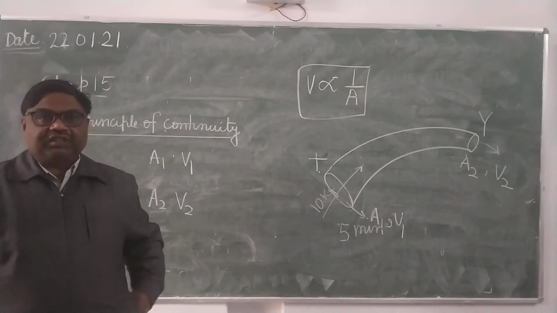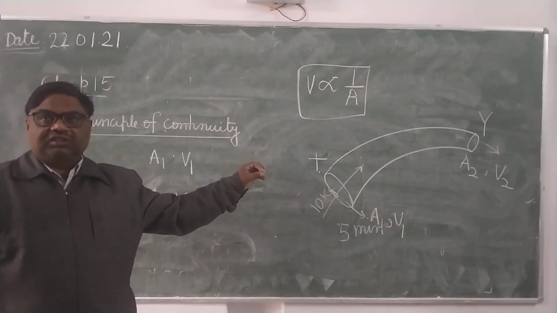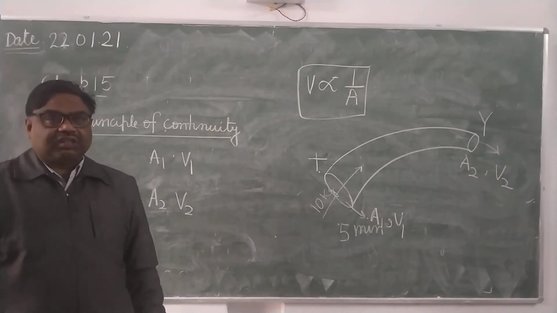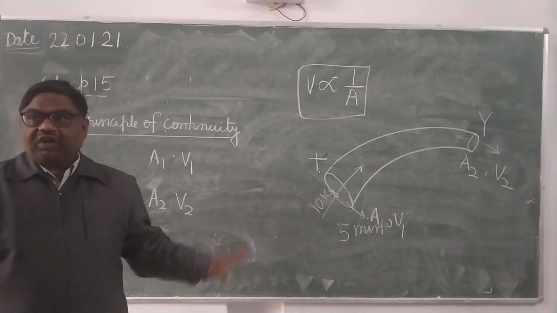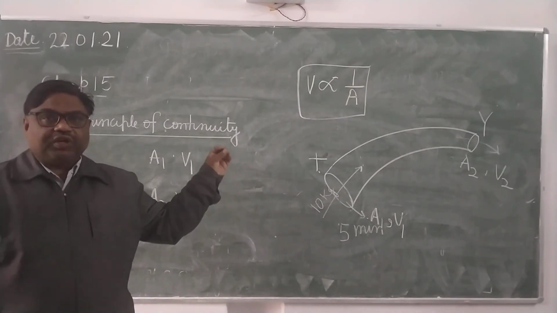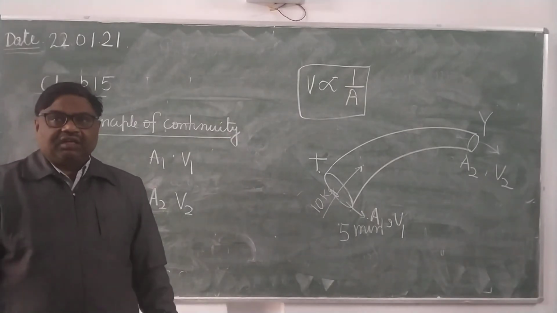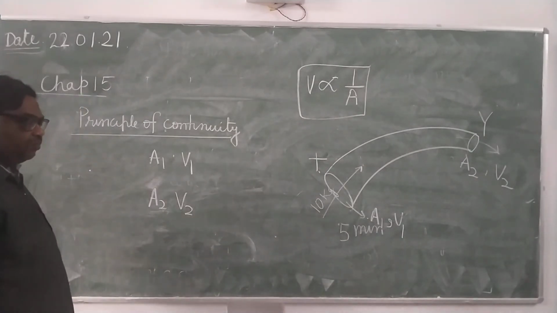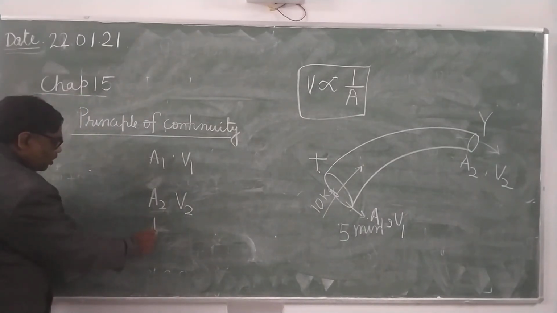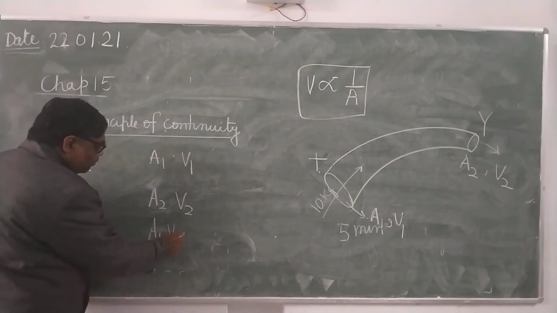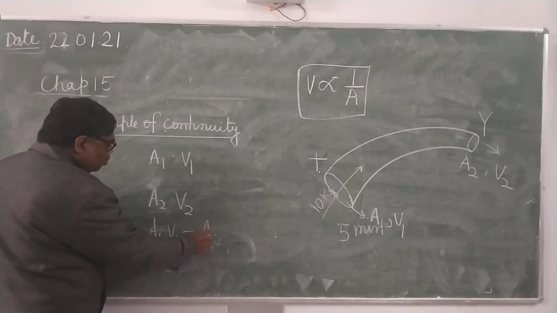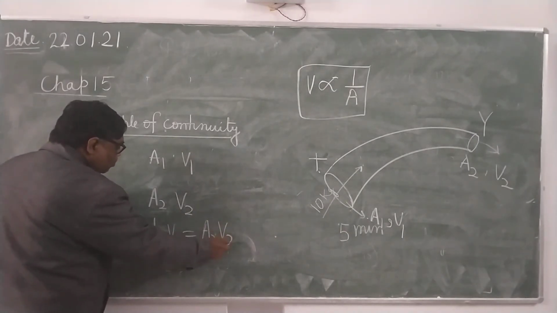It will remain the same whether the flow is streamline or not streamline. It's clear? It will always remain the same whether the liquid is ideal or not ideal. In every case it will remain the same. So A1 V1 will be equal to A2 V2.